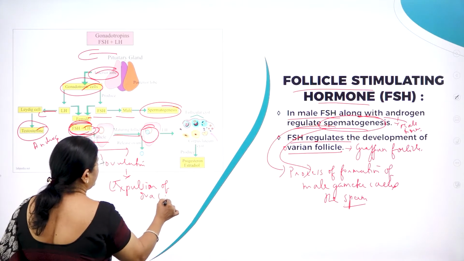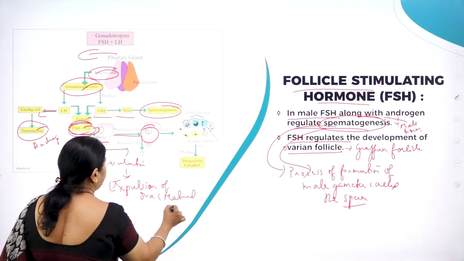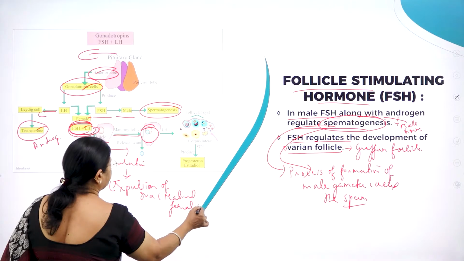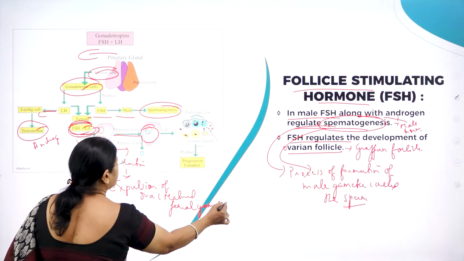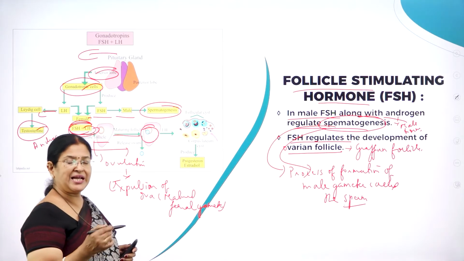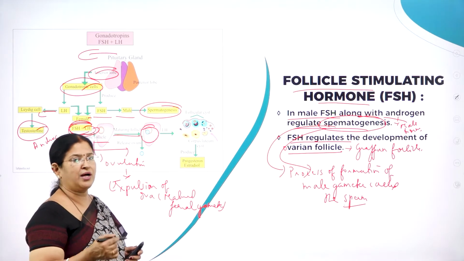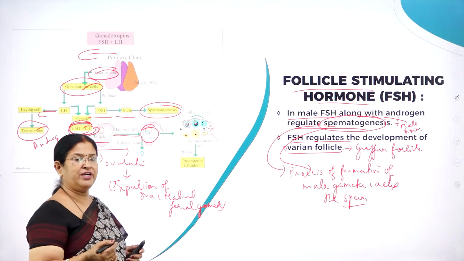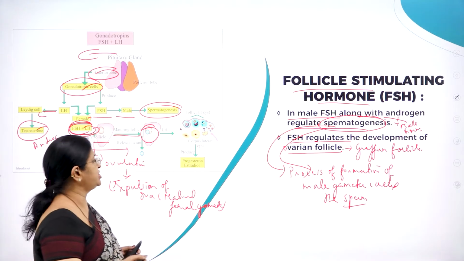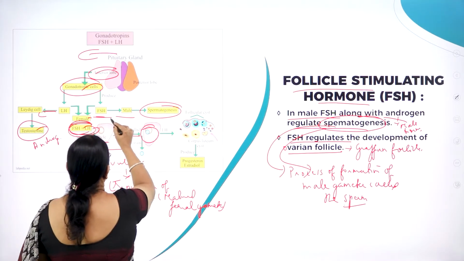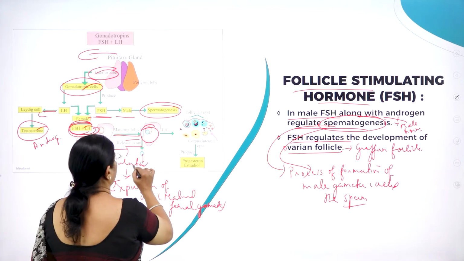Ova is the matured female gamete. Only when a matured male gamete called sperm fuses with the matured female gamete called ova, a very important event will take place, that is called fertilization. LH helps in release of the ovum, called ovulation.